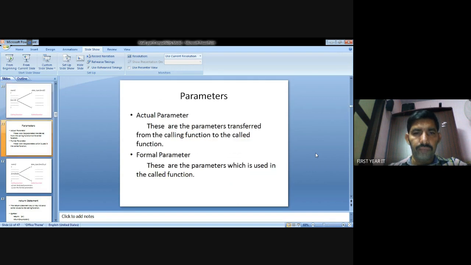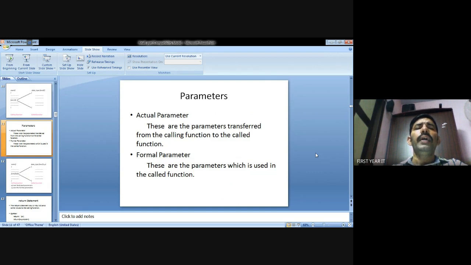Next, the parameters. There are two kinds of parameters: actual parameters and formal parameters. Actual parameters transfer data from the main function to the subfunction.